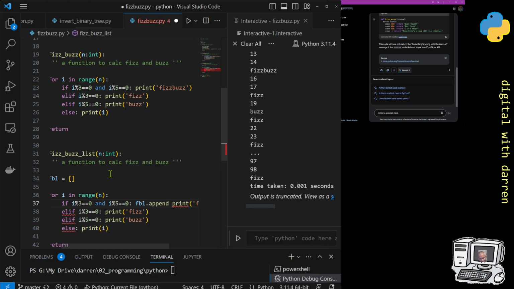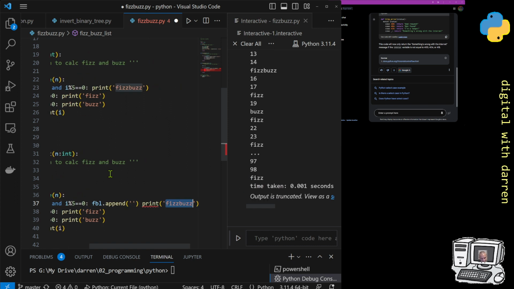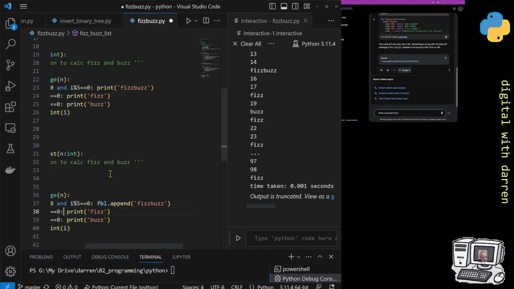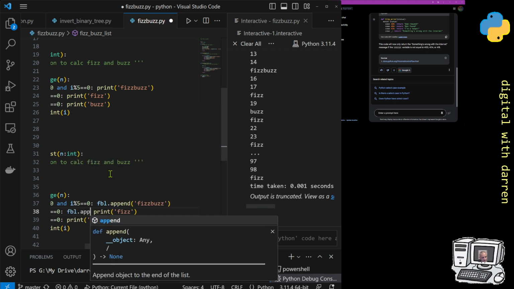But here, instead of printing FizzBuzz, we are going to do fbl.append, and then quotations, and I'll steal all of the text. It's probably easier to type it, but it cuts, there we go, and paste it in here. That's kind of like what we want. Delete, there we go. And likewise over on the next one, it's fbl.append.